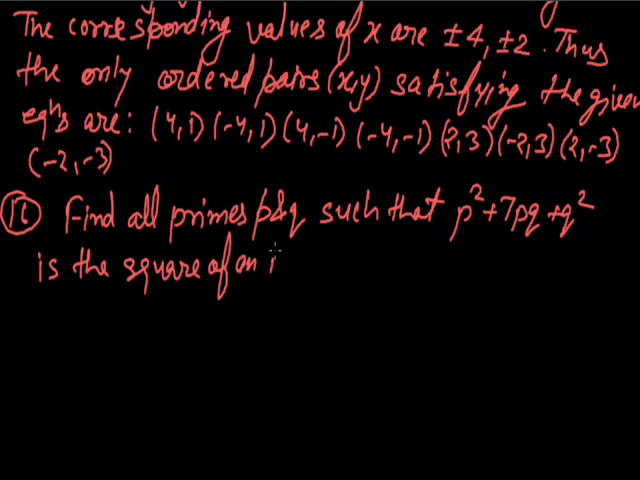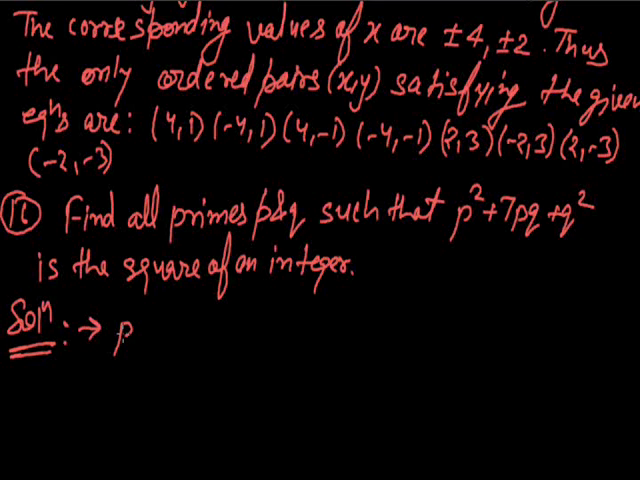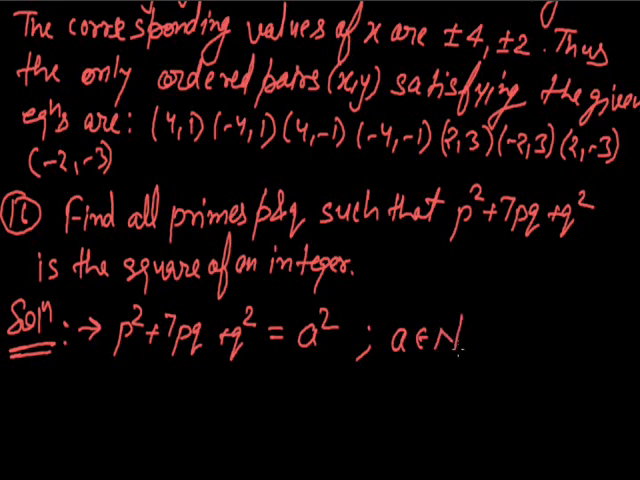To solve the given question, let us suppose that p square plus 7pq plus q square is the square of an integer a. So we can say that p square plus 7pq plus q square is equal to a square, where a is a positive integer or a natural number. We have to find all the prime numbers p and q satisfying the relation that p square plus 7pq plus q square is the square of a positive integer. We are talking about only a positive integer here.